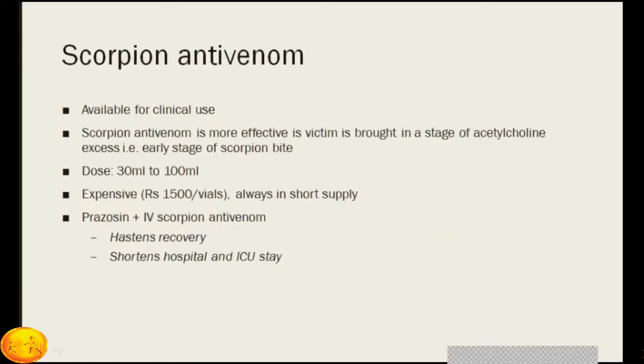Scorpion antivenom is also available for clinical use. It is more effective when the victim is brought in a stage of acetylcholine excess, that is the early stage of scorpion bite. The dose is 30 ml to 100 ml. It's expensive, almost 1,500 rupees per vial, and always in short supply, so it's difficult to get this anti-scorpion venom. Prazosin along with scorpion antivenom hastens the recovery and shortens the hospital and ICU stay.